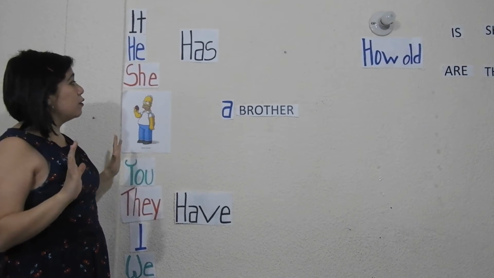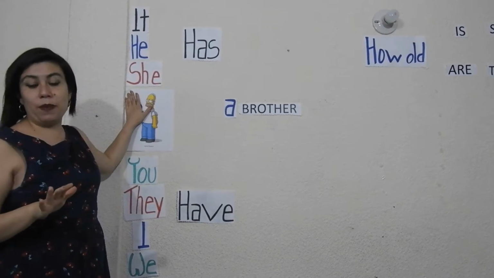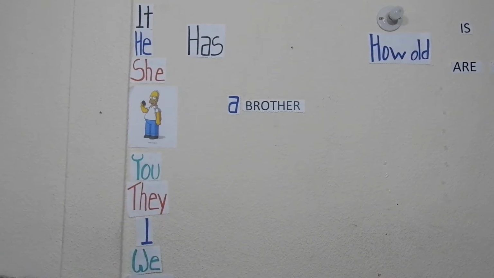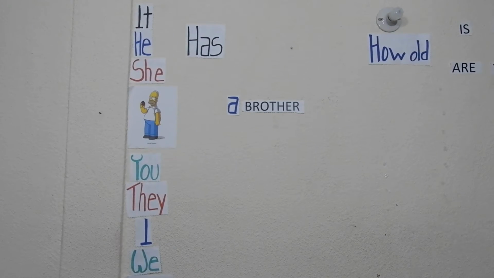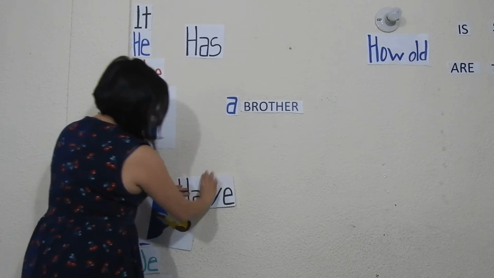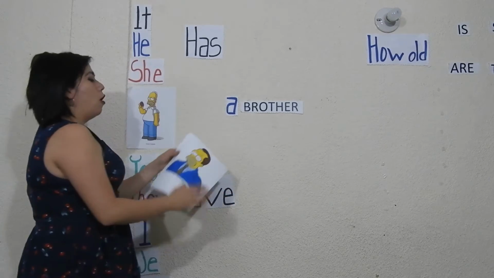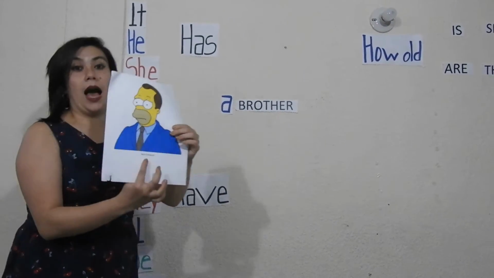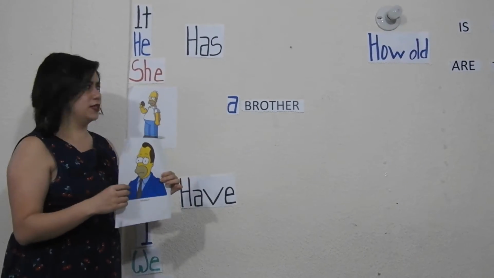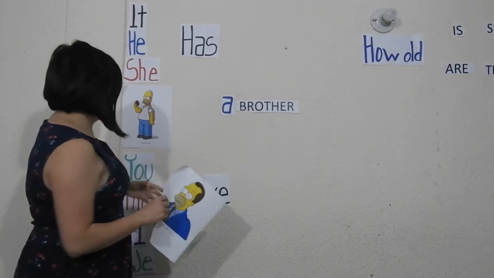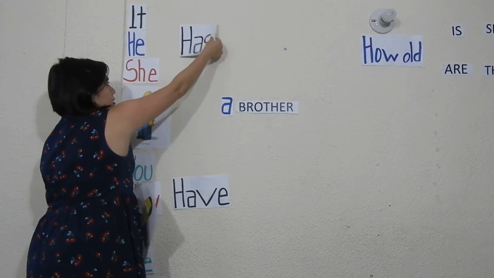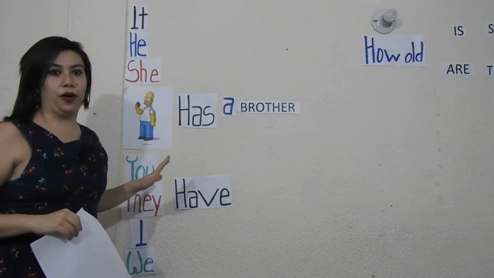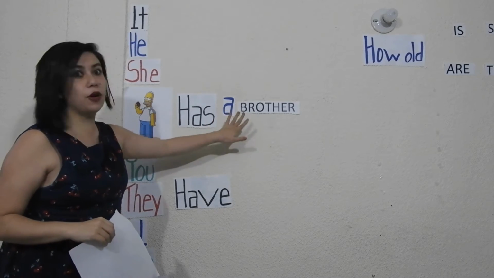Tener. For example, do you remember Homer? And do you remember that Homer has a brother? Homer Simpson and Herb Simpson, they are brothers. So in that case, we could say that Homer has a brother. Homer has a brother.